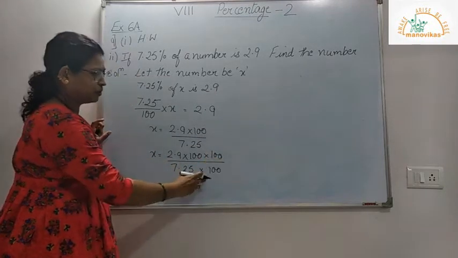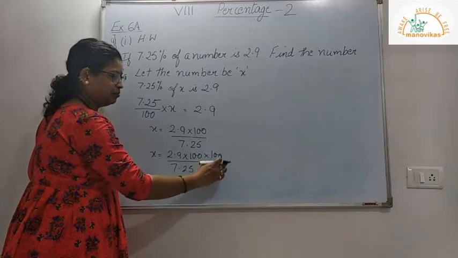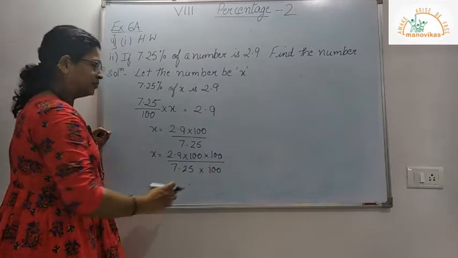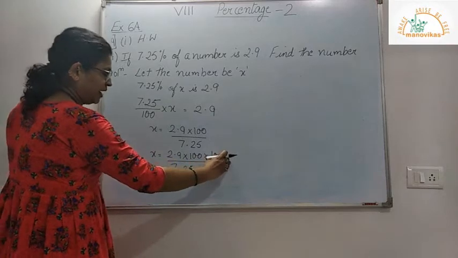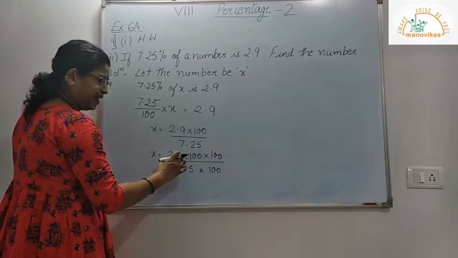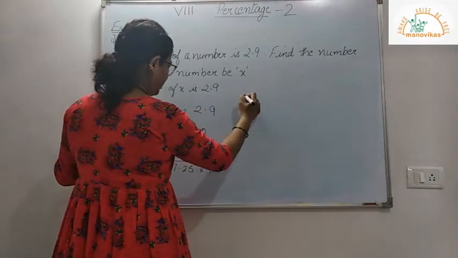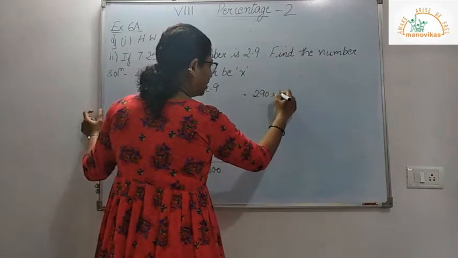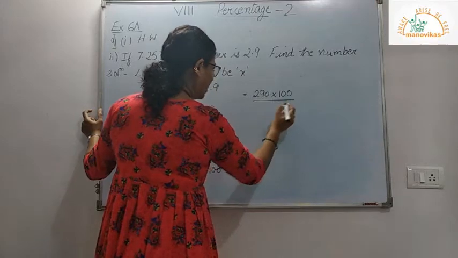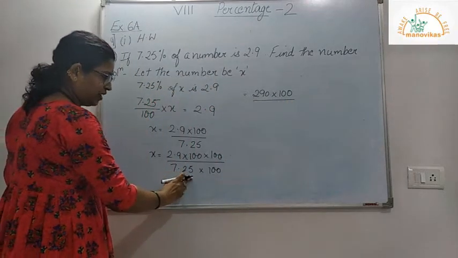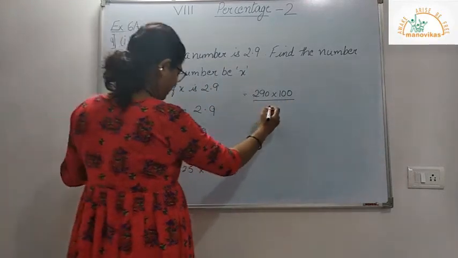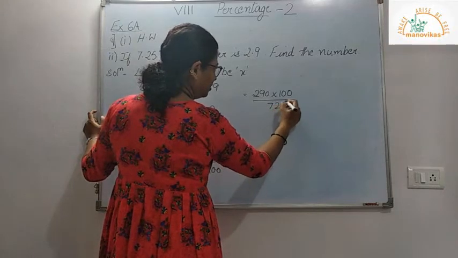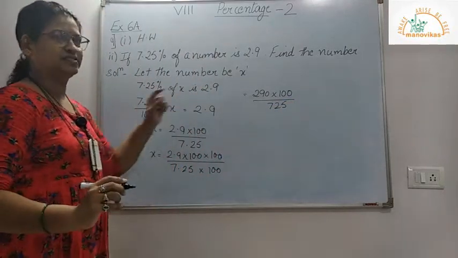So for solution purpose, we divide and multiply by 100. Now here, if you multiply 100 with 2.9, you get 290 into 100 divided by, now 7.25 multiplied by 100 is 725. So now let us cancel.